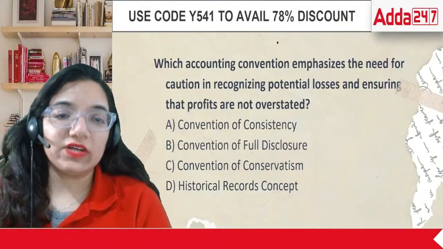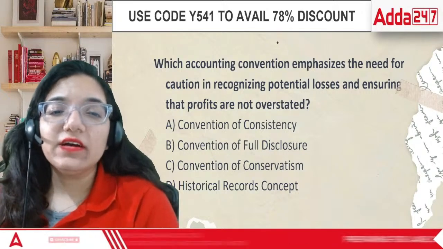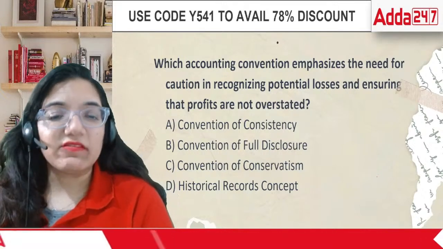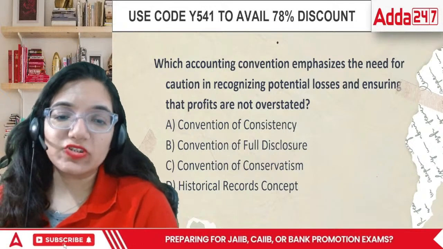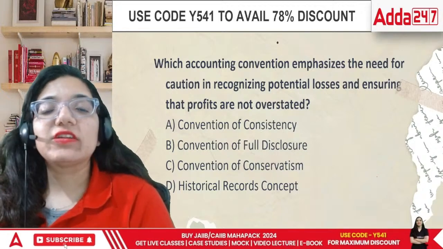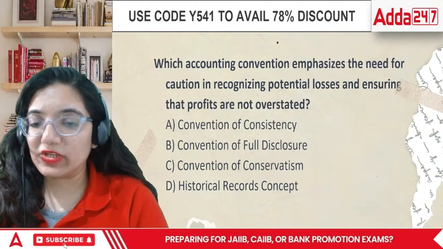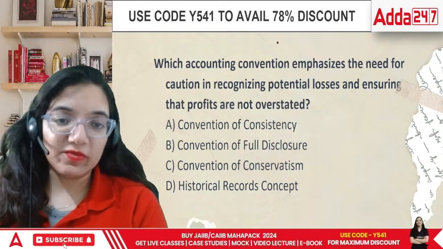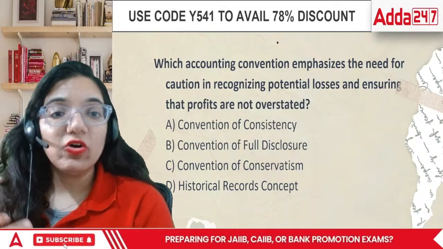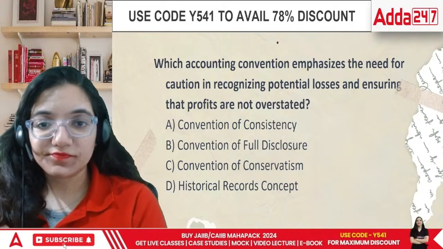Now comes, which accounting convention emphasizes the need for caution in recognizing potential losses and ensuring that the profits are not overstated? Convention of consistency, convention of full disclosure, convention of conservatism, or historical records concept. Which accounting convention is saying that we should recognize our potential losses? Whatever potential losses can happen, we should recognize them beforehand and record them, and we should ensure that we are not overstating the profits. Meaning, whatever the value of the profits is, we are not going beyond that.